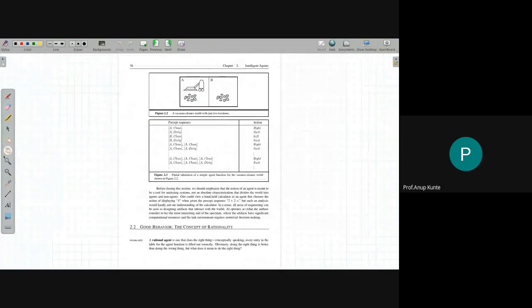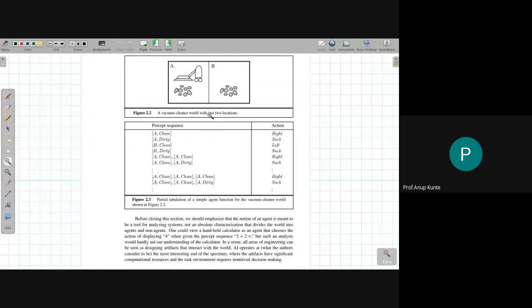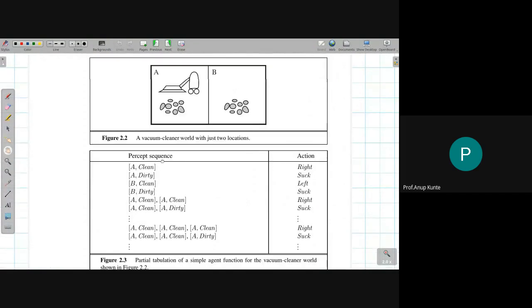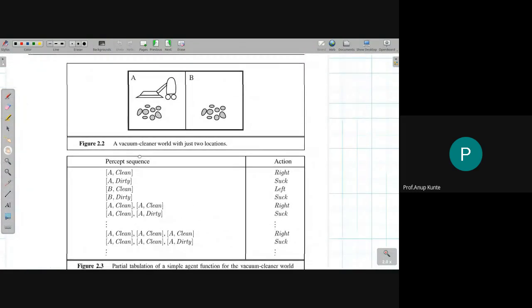is again one particular environment. So there are a lot of example environments we will be looking at. One such environment is called the vacuum cleaner world. In many books, this is referred to as the VC environment or vacuum cleaner environment. We have two rooms and this has many different ways to organize.